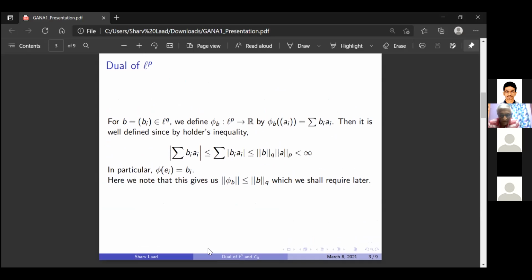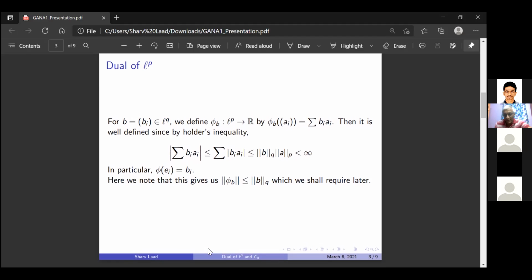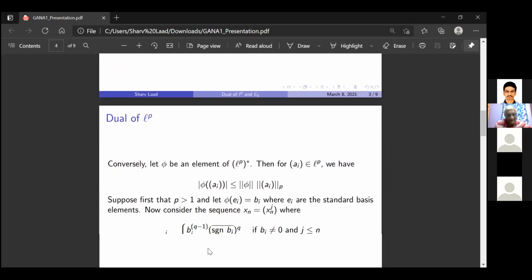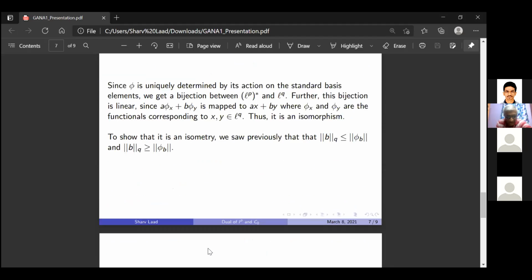So if the dual of L infinity were L1, then L1 would be separable, so L infinity should be separable, which is not the case. So the dual of L infinity is not L1, but your proof will not work somewhere. You are using the fact that it is C0, not L infinity.